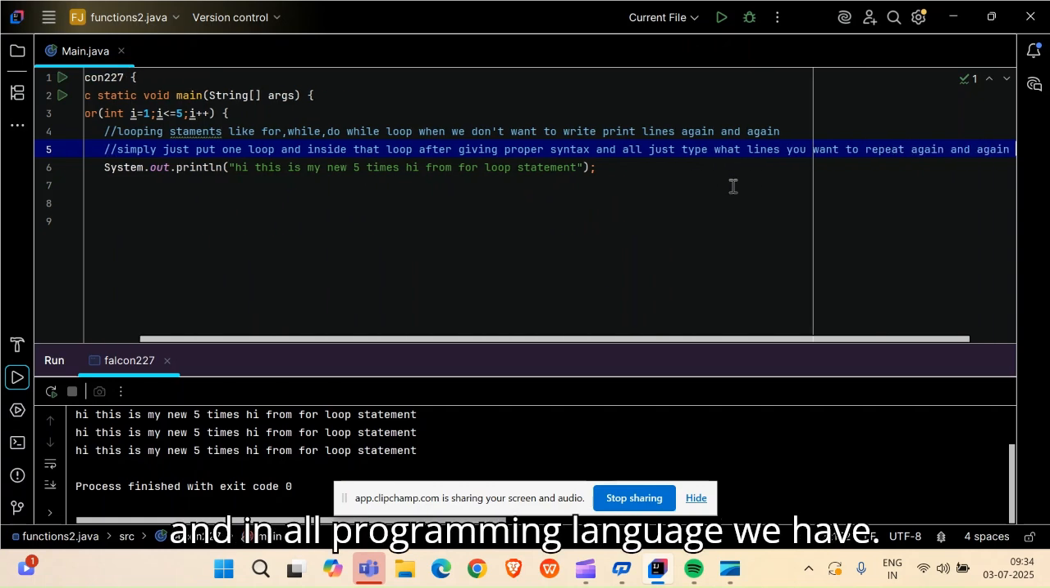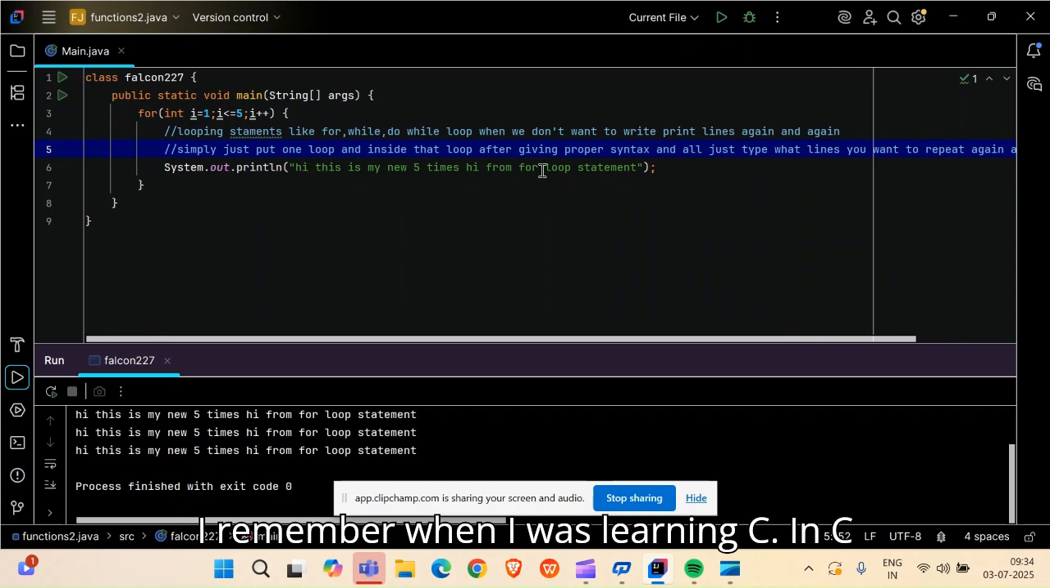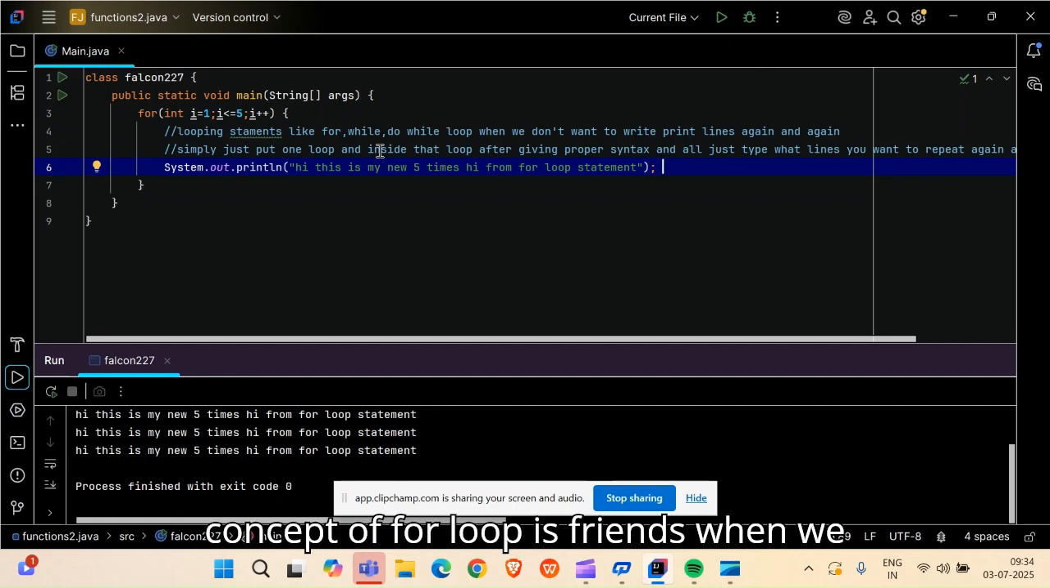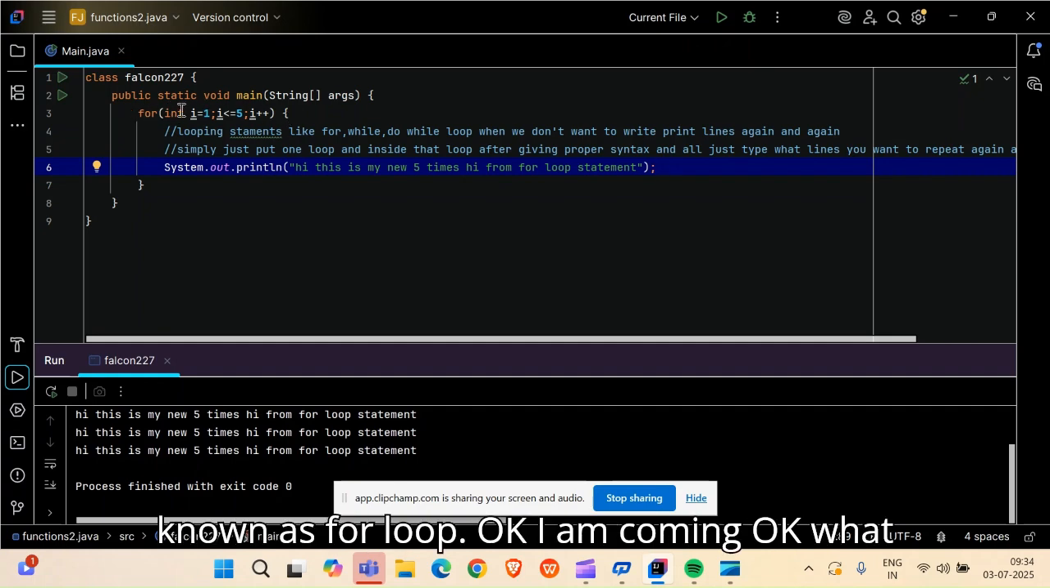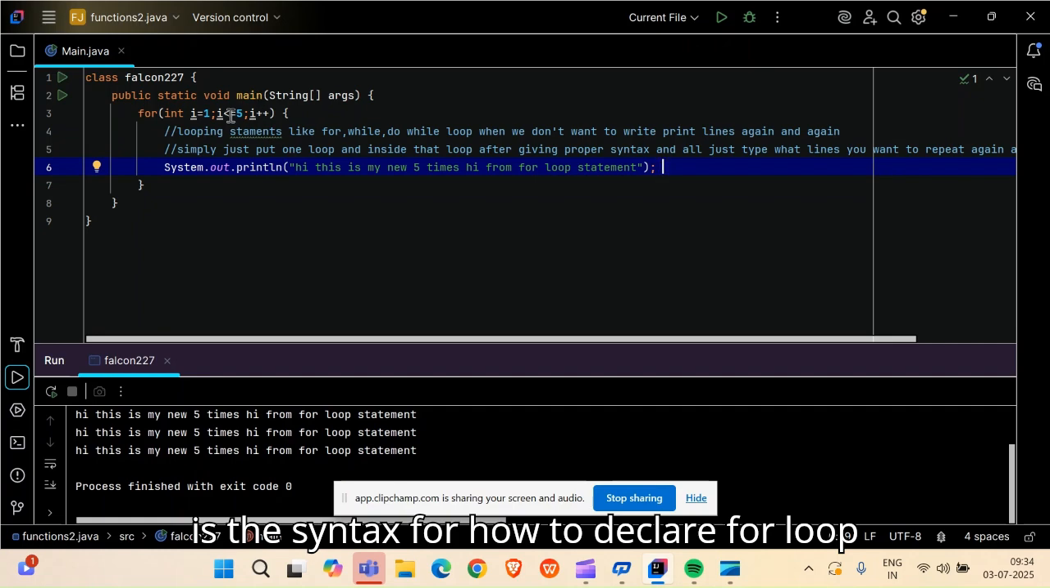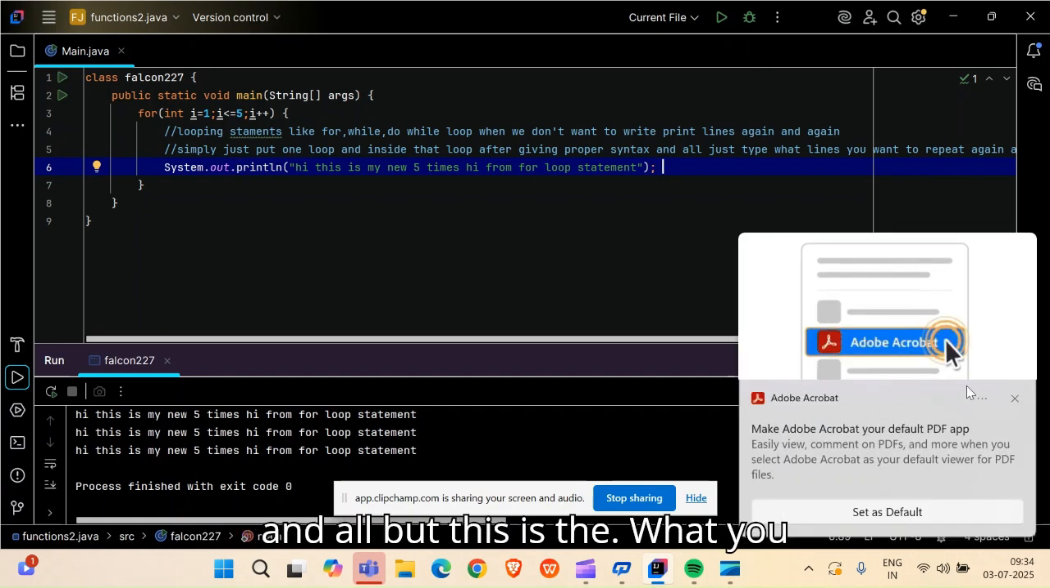In all programming languages we have this. I remember when I was learning C, in C also we have the for loop. So for loop is also there in Java. The concept of for loop is, friends, when we don't want to write println lines again and again. Let's say I want to write this println line 5 times. What I will do is simply put one for loop. This is known as for loop. I will come to the syntax of how to declare a for loop, but this is the theory.